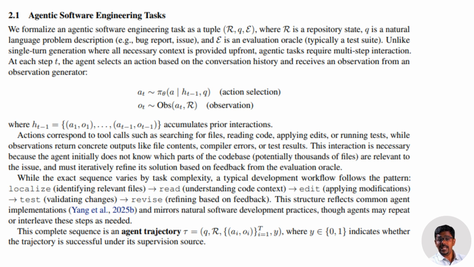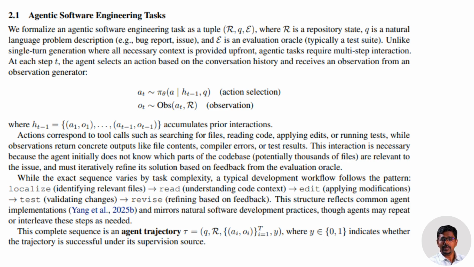The authors define an agentic task as a loop: localize files, read context, edit code, run tests, revise. Not once, but over and over. An agent isn't judged by a single output. It's judged by whether the tests pass.